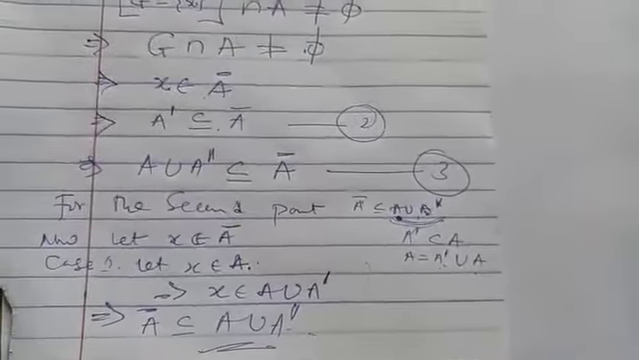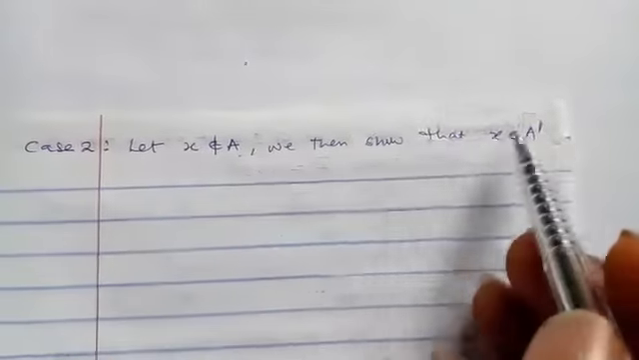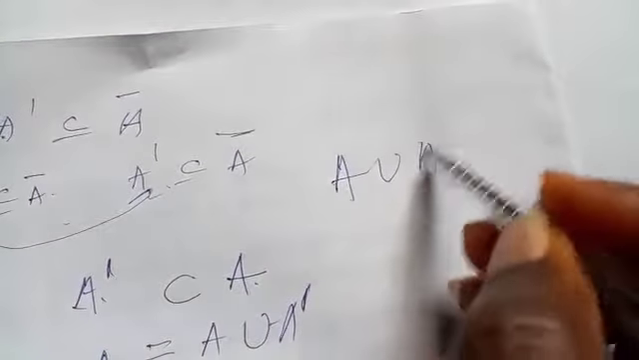Now let's consider the second case, case 2. Let x not belong to A. Then we now need to show that x must belong to this, because we are dealing with two things, A union A prime.